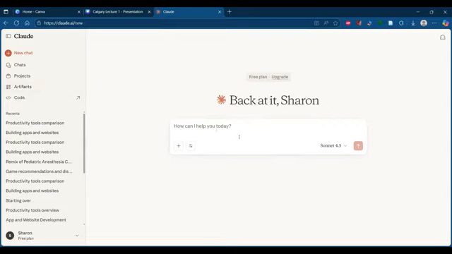Just like ChatGPT, you can ask questions to Claude and it will give you answers. There is an option to attach files to the normal chat window of Claude. And there are some additional options here also. Okay, but there is an issue. There's a major issue with this normal chatting feature of Claude, which is regarding AI hallucination.